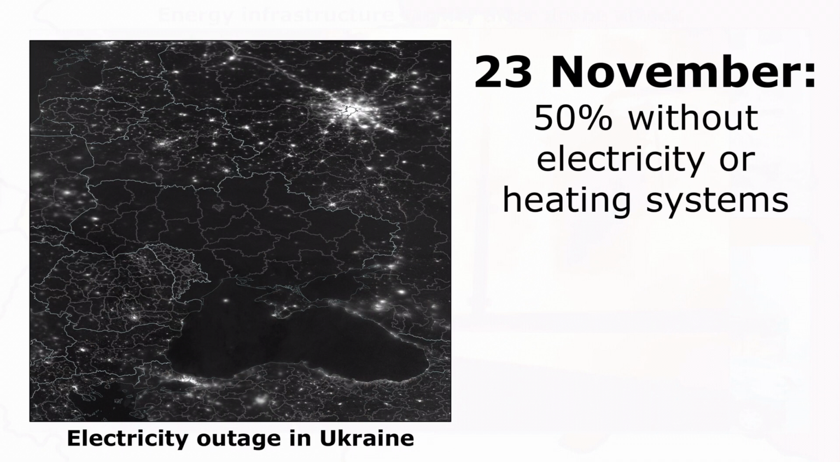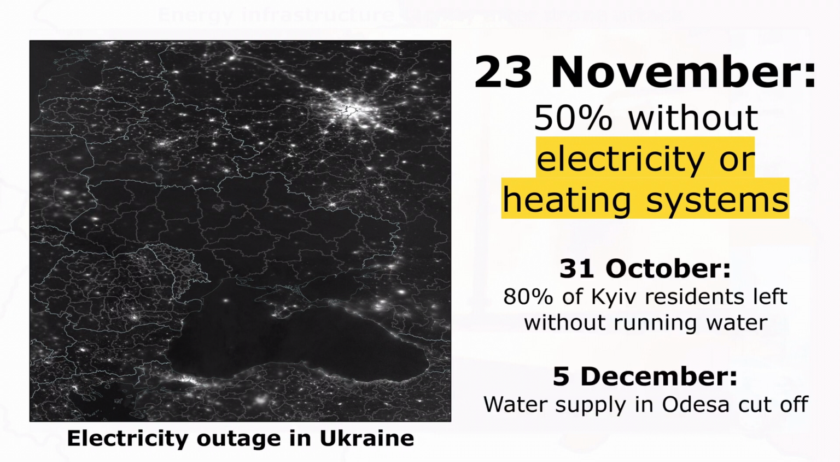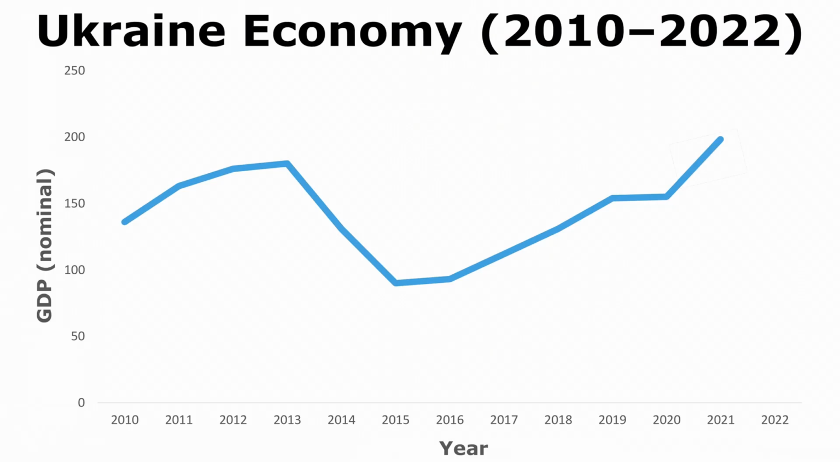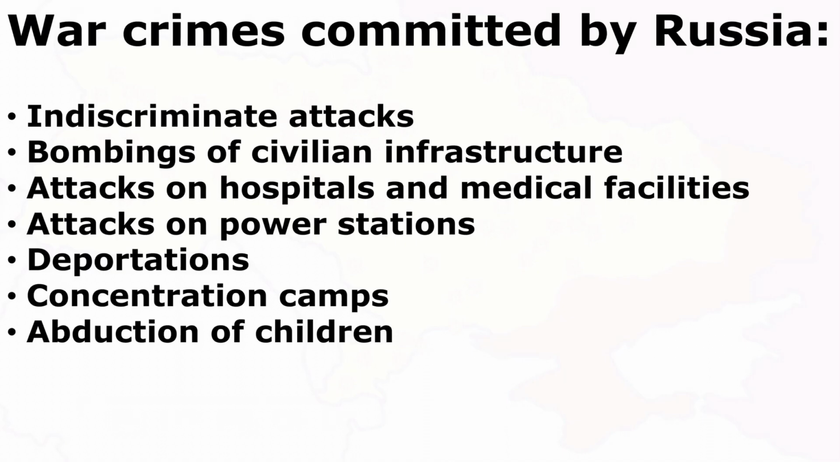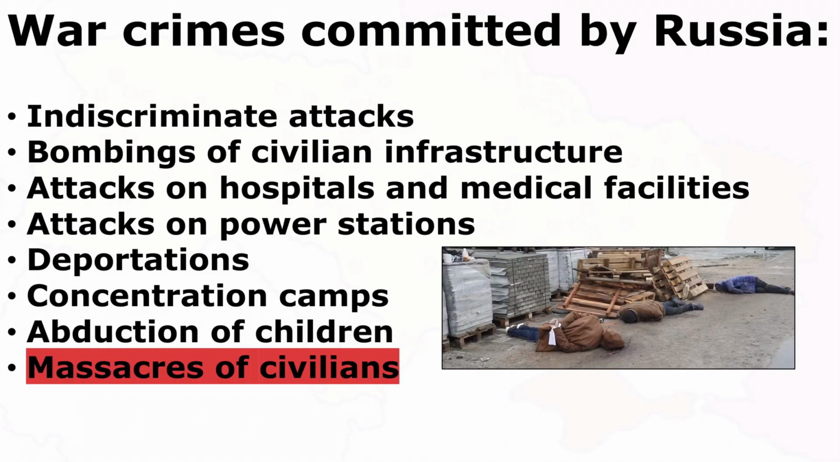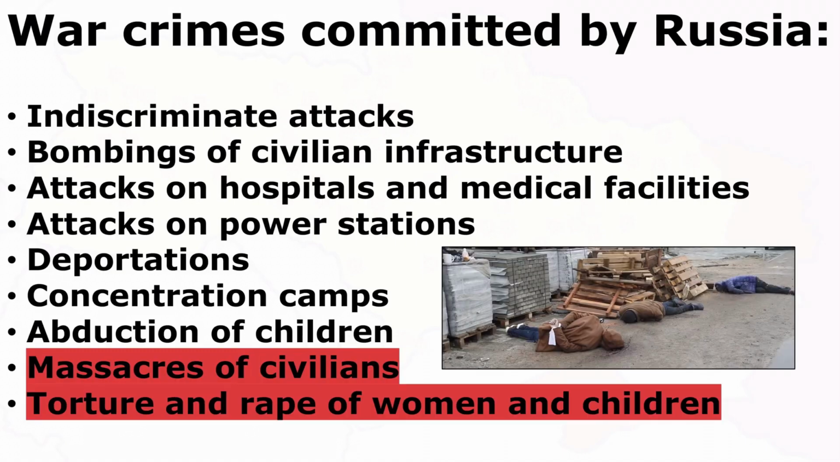By November, 50% of Ukrainian civilians were without electricity or heating systems due to half the country's energy systems being destroyed. Russia has also carried out strikes on Ukrainian water systems. The economy has taken a huge hit, and Ukraine's total GDP shrunk by about 40% in 2022. Other war crimes committed by Russia include massacres, torture, and rape committed against women and children.